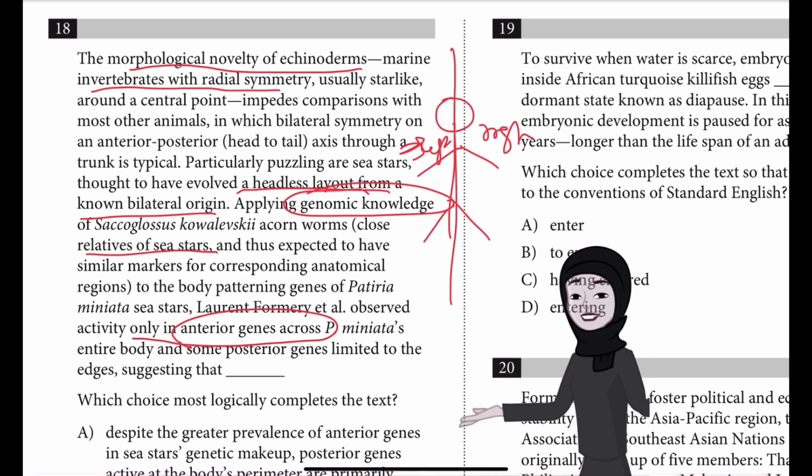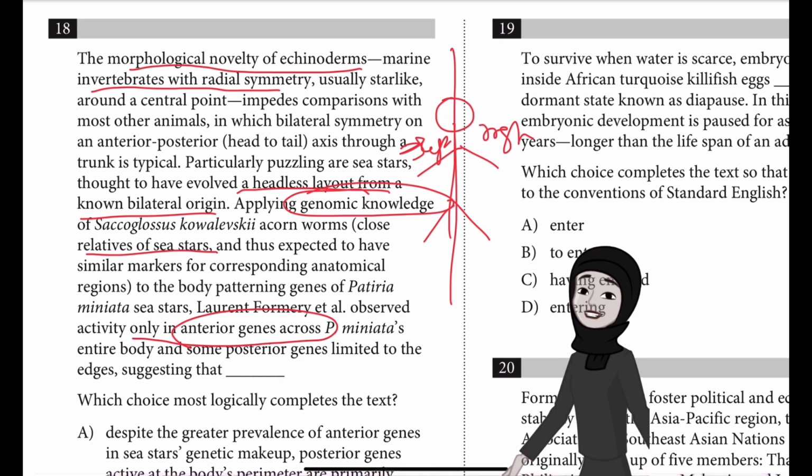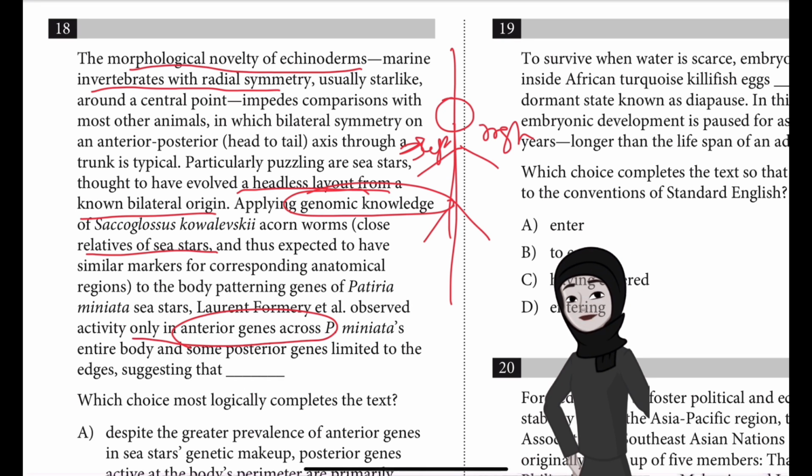According to the text, sea stars are unusual echinoderms because despite their radial body plan, they descended from known bilateral ancestors. So they have descended from bilateral ancestors. This shift of body plan was thought to be a process of losing the genetic markers associated with the head region. So if you look at the starfish, you might think that it doesn't even have a head.